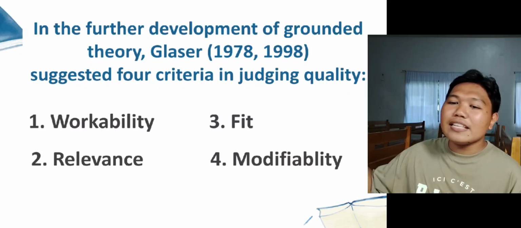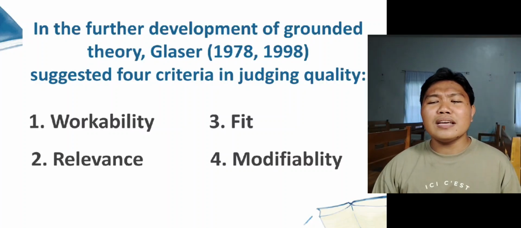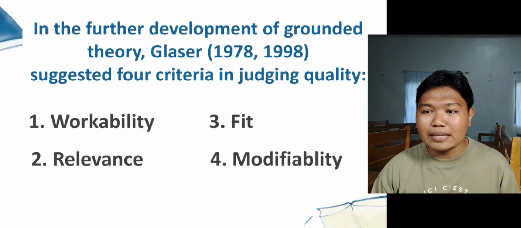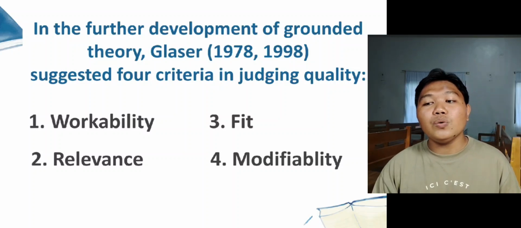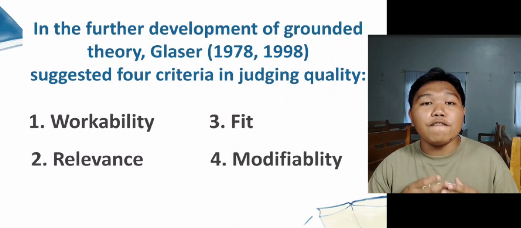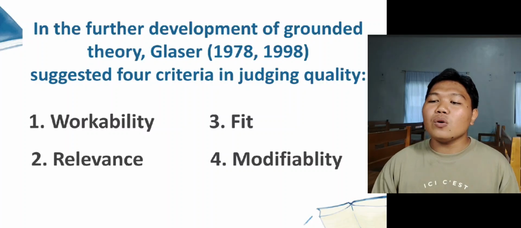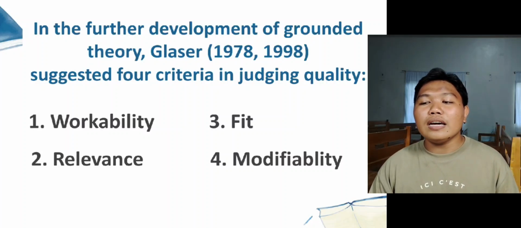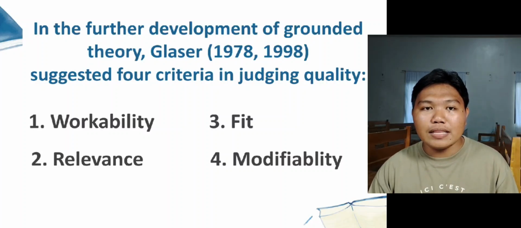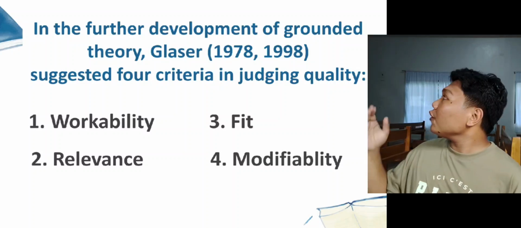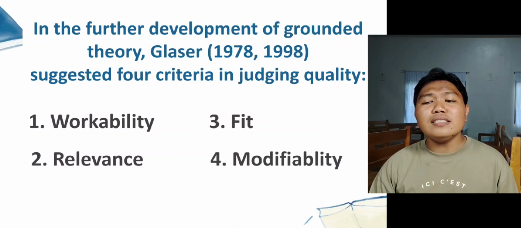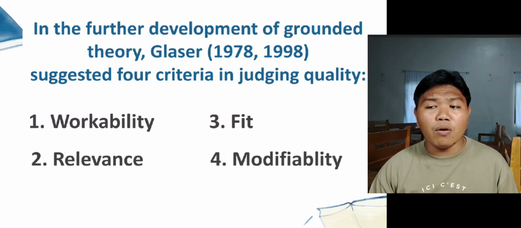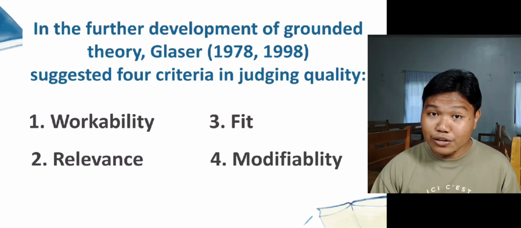And the third one is the fit. It questions, does the theory fit the substantive area, or the theory and its category must fit the data? So in this theory, it needs to fit the data. And the fourth one is the modifiability. So it has the question of, is the theory readily modifiable as new data emerge?